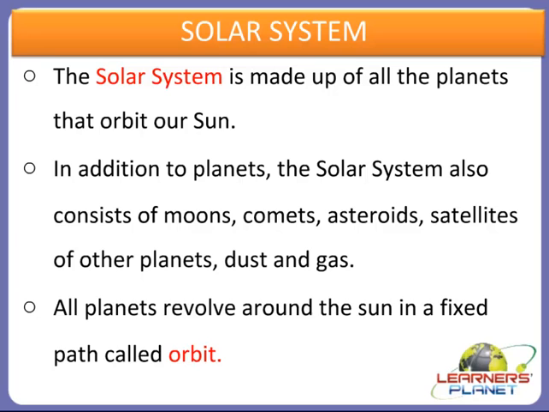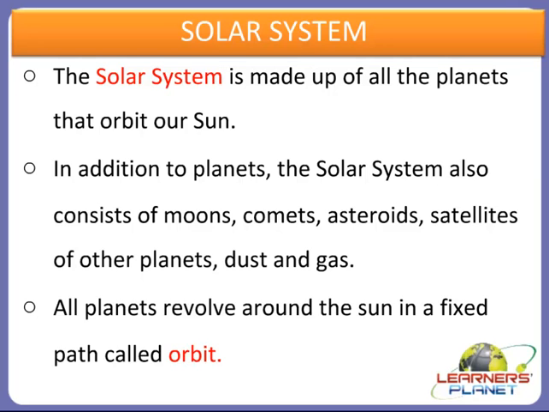While the planets try to fly away, at the same time the sun is trying to pull them inward, right? And this is where gravity plays an important role in this space, right? So this is about our solar system.